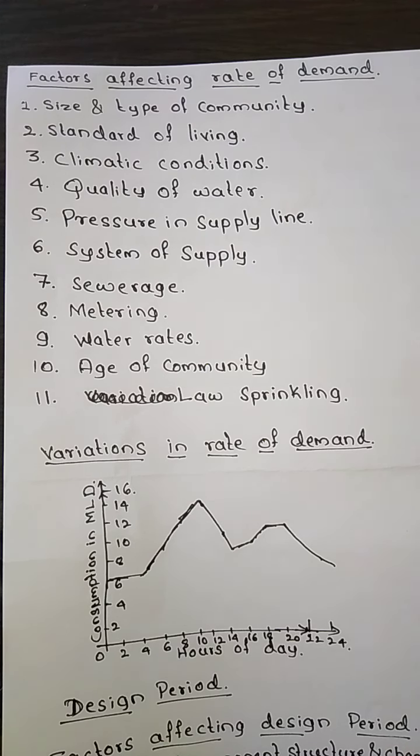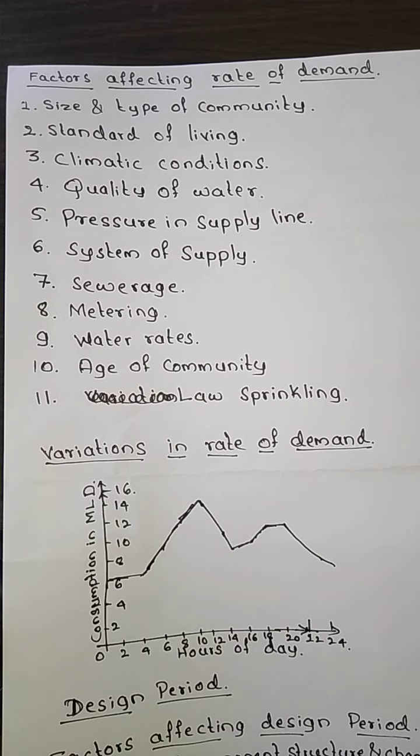See, this particular question will normally be asked in your main exam for around 6 to 8 marks, so you need to concentrate on this question. What is the rate of demand and the factors affecting the rate of demand? You will see a question like this in your examination. Now we'll see the size and type of community.